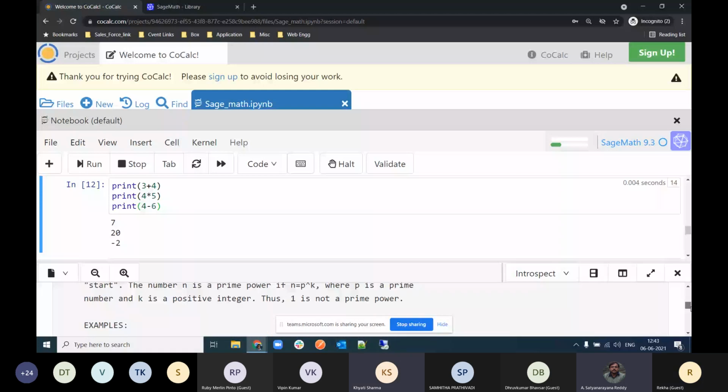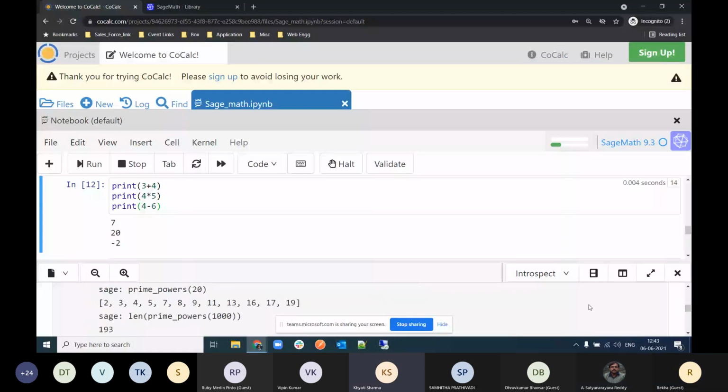So this is the output, you can read this one. This will tell you which arguments we actually need to run this command properly. There are some examples. Like this first one is prime_powers and this argument is 20. So can someone tell me what is this output?